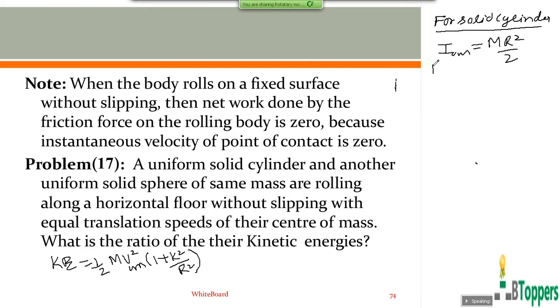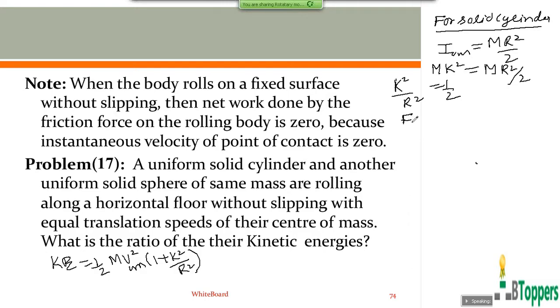In general, the moment of inertia of a rigid body about an axis can be written as I equal m k square, where k is the radius of gyration of the rigid body about the same axis and m is the total mass of the rigid body. So the value of k square by r square can be taken as equal to 1 by 2 for the solid cylinder.